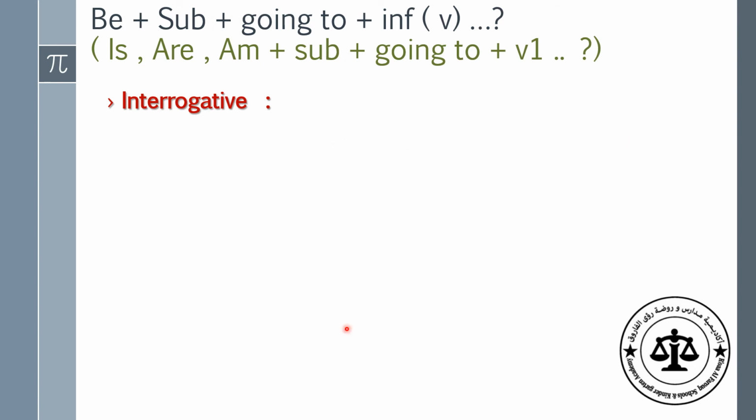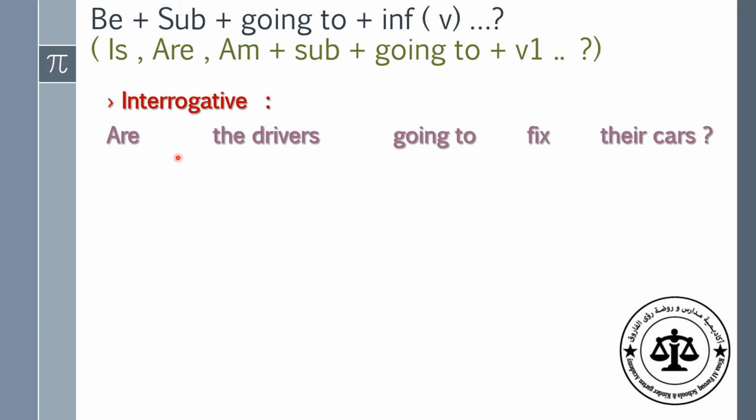Okay, how can we make questions with going to? Yes, we start by using the verbs to be in yes or no questions, then the subject, going to, and infinitive verb. Let me show you a question. Are the drivers going to fix their cars? We start the question by using are.